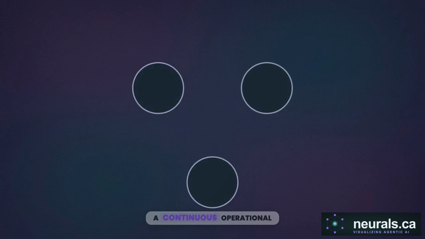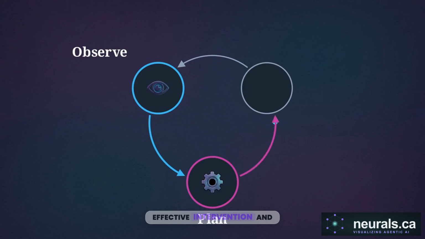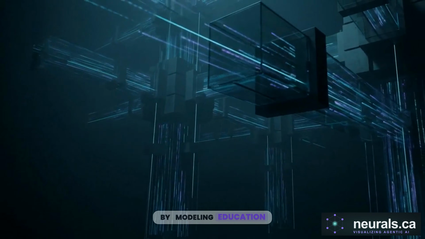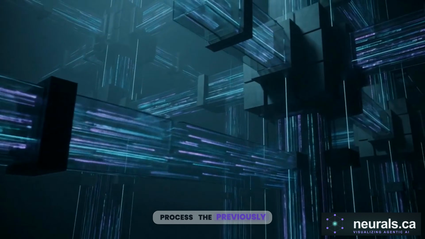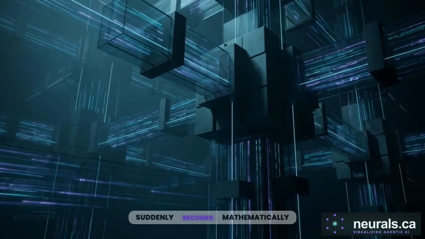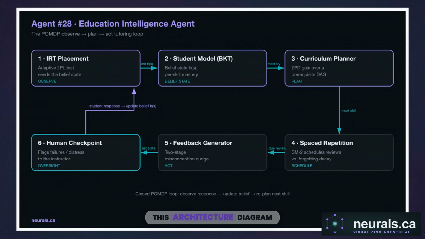This drives a continuous operational loop. Observe the student's behavior, plan the next most effective intervention, and act to deliver that specific content. By modeling education as a partially observable Markov decision process, the previously invisible human mind suddenly becomes mathematically and computationally actionable.